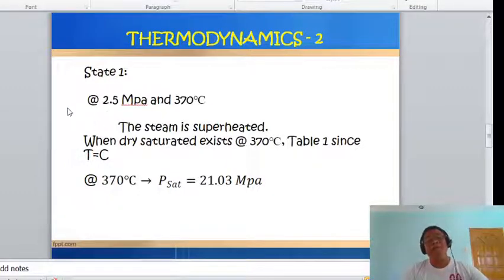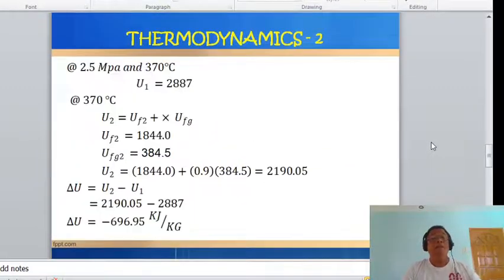Okay, so this is all obtained, class, in the table. Take note that if you are very familiar, of course, when using the steam tables, it is very easy for you to obtain the answer to the questions that could arise. Okay. So another, we have here at 2.5 megapascal and 370, the internal energy is 2887. So this is kilojoules per kilogram.